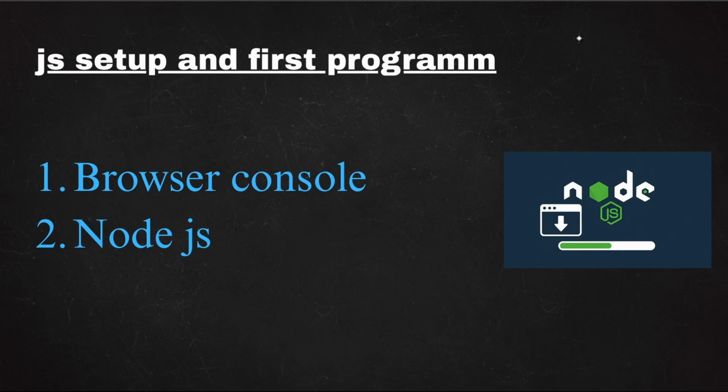Now let us understand how to set up JavaScript and write the first program. There are two ways to run JavaScript. First, we can write directly in the browser console, and the next is to run it in VS Code. I will show you both of the methods.